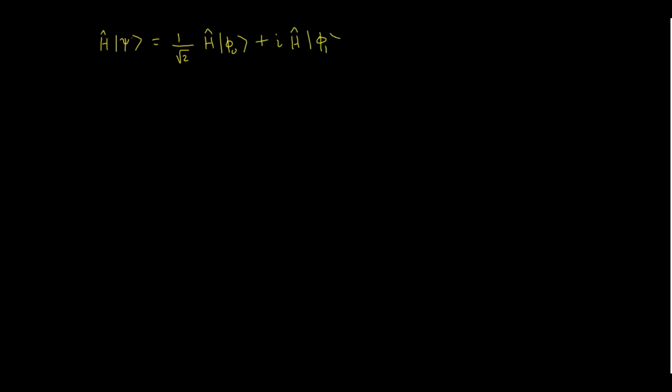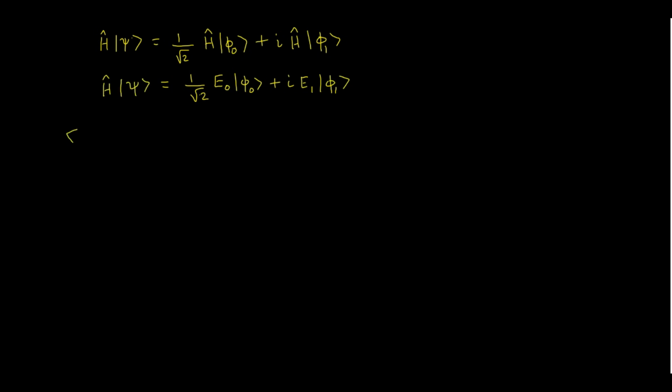Now phi naught and phi 1 are the eigenstates of H, with eigenvalues E naught and E1, so we will substitute that. H acting on phi naught gives E naught phi naught, plus i times H acting on phi 1 gives E1 phi 1. So this is the output.